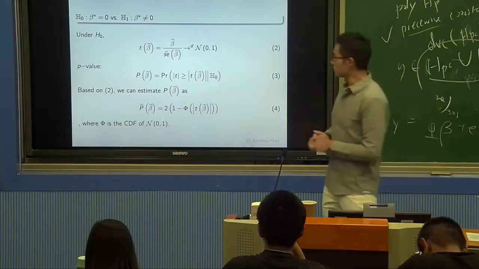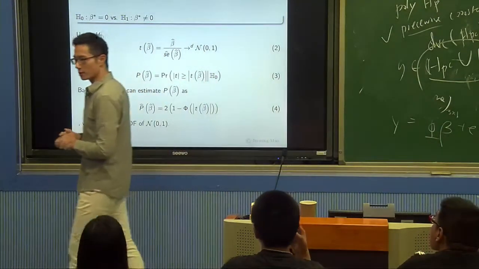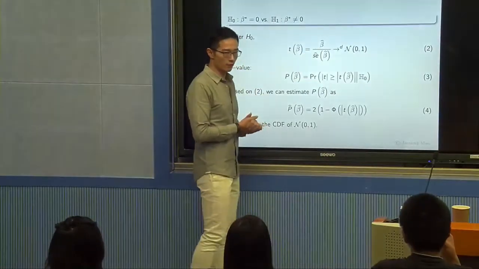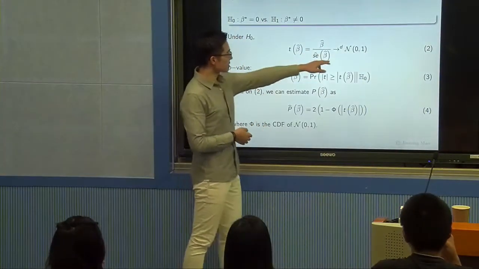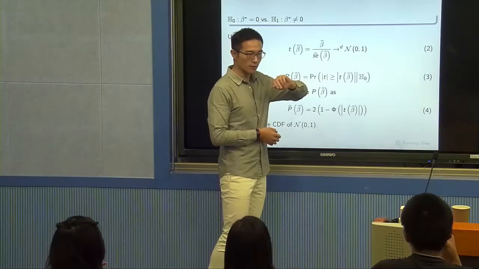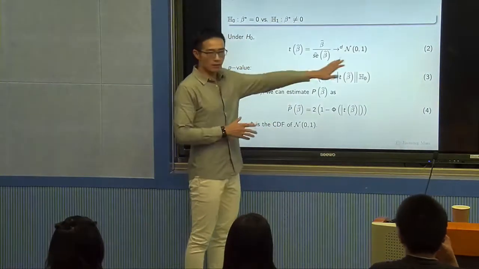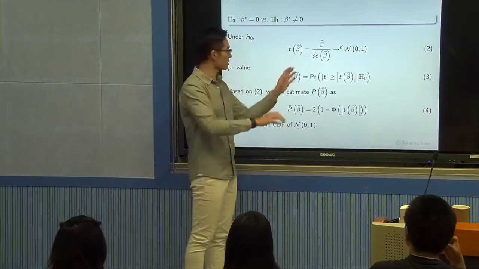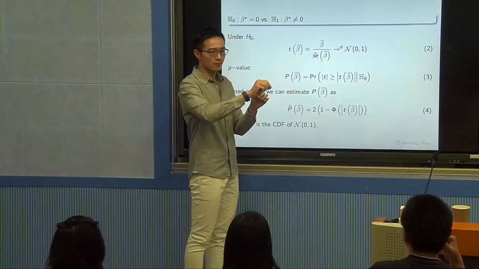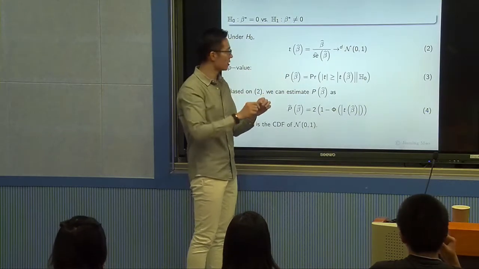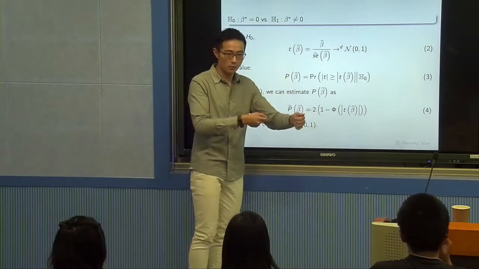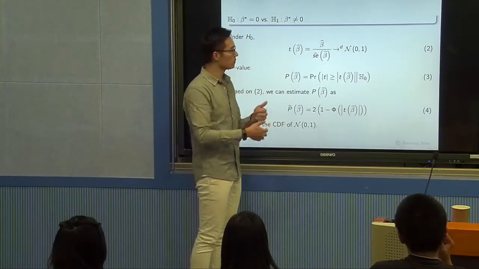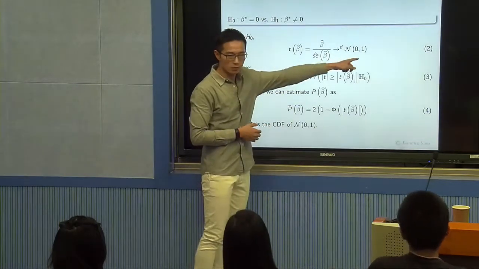And for linear regression, we reach this formula for our t statistic. In large sample, it approaches a normal distribution 0, 1. In finite sample, we don't know what it is, unless we assume the error E is normal 0, sigma squared. If we assume that, then we know this t statistic has a t distribution in finite sample. If we do not assume that, we don't know what it looks like in finite sample. But we know in large sample it approaches a normal distribution, normal 0, 1, like this.